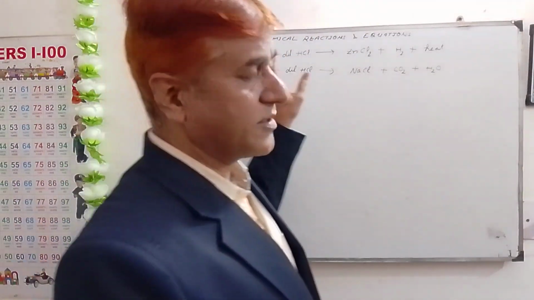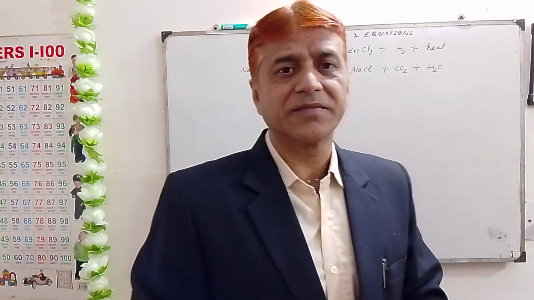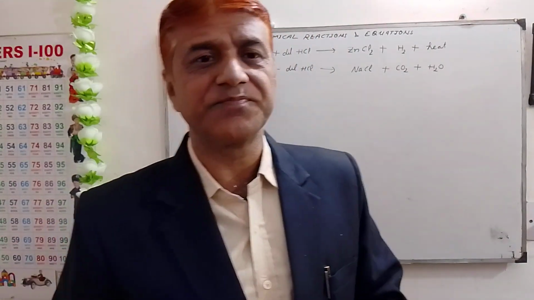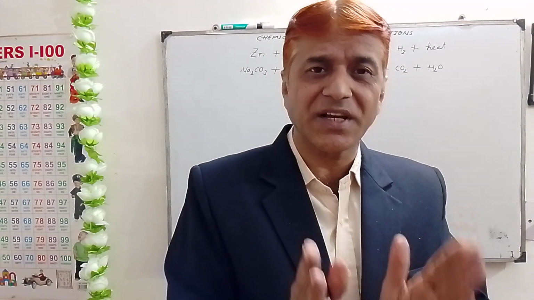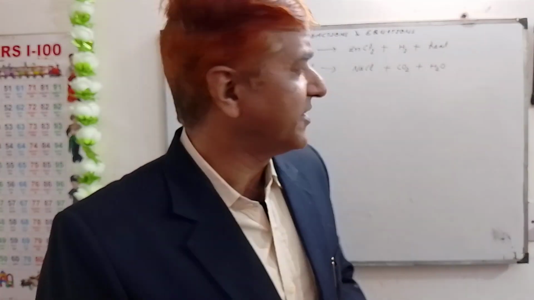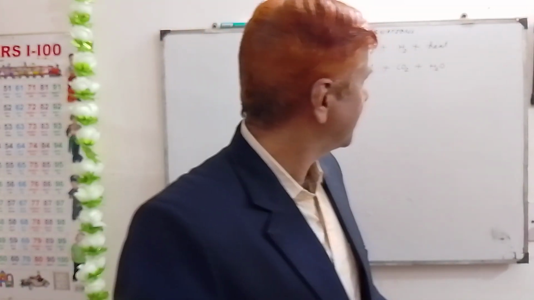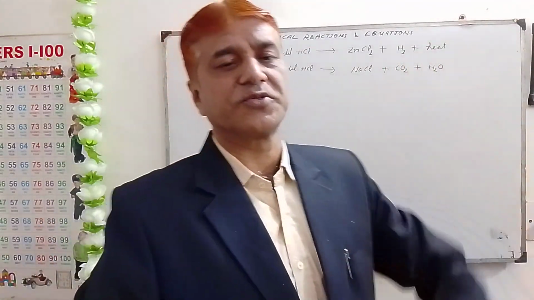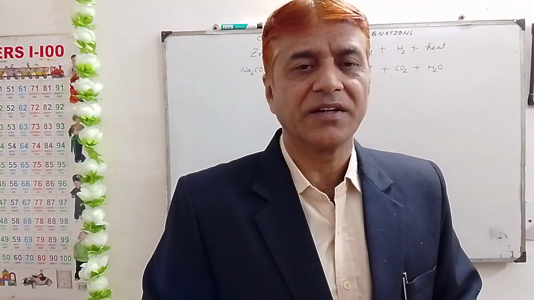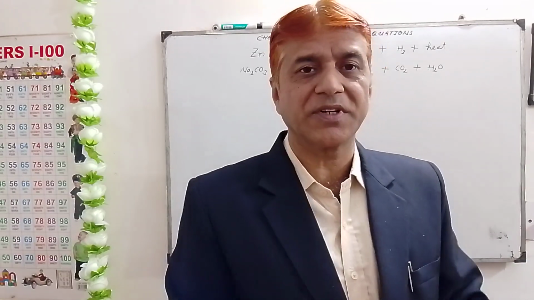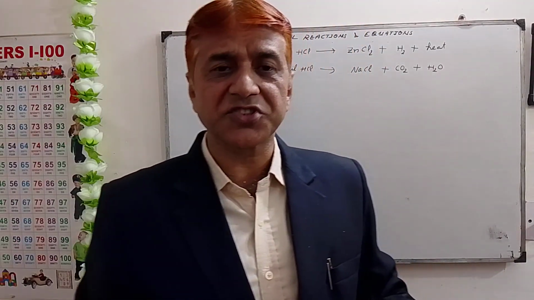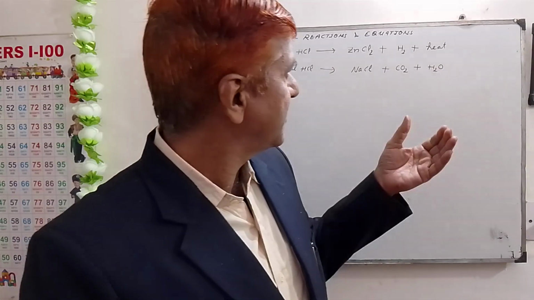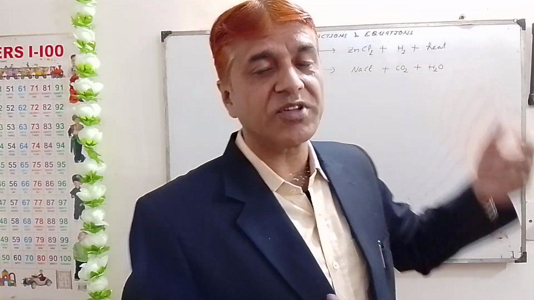So when metals react with mineral acids, what happens? Hydrogen gas is produced. And the point which I missed yesterday to tell you was that heat is also produced in this reaction. The reaction is so intense and vigorous that heat is also produced.